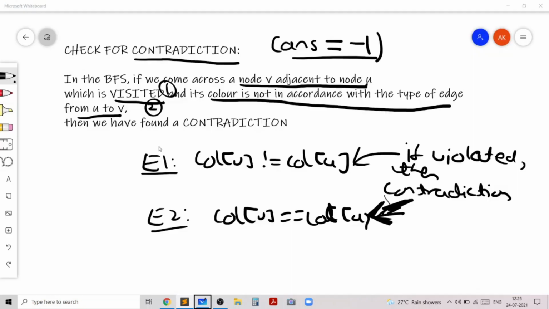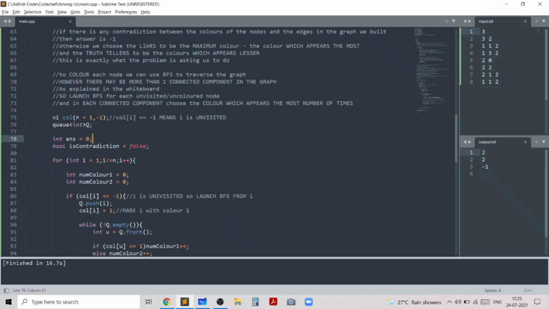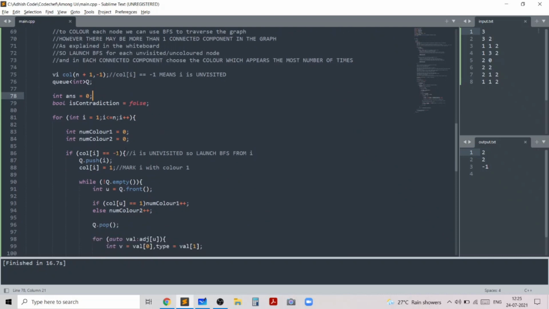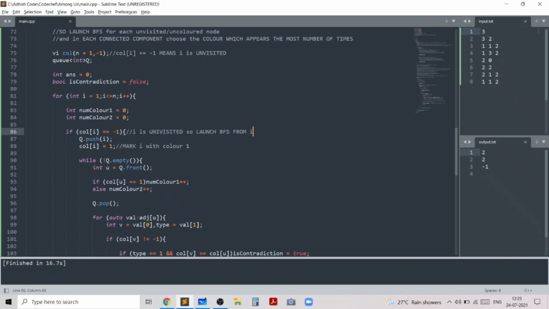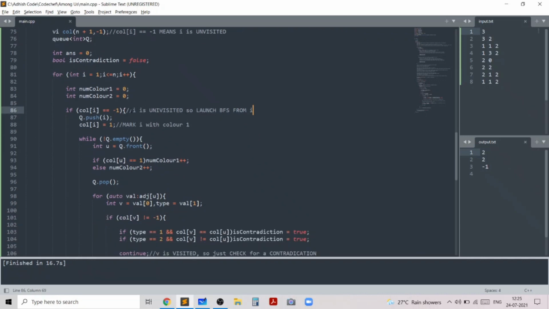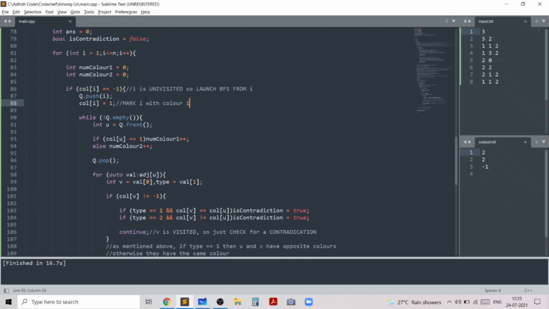So as I mentioned just now, we'll check for a contradiction in our BFS. In the BFS, we first check if the color of the current node i is -1. If it is, it's unvisited, so we launch the BFS from the current node i. We push i to the queue and mark an arbitrary color for i. We use color 1 for marking the initial node.